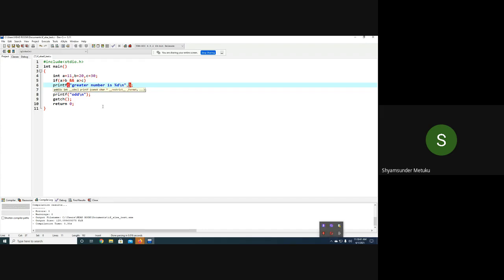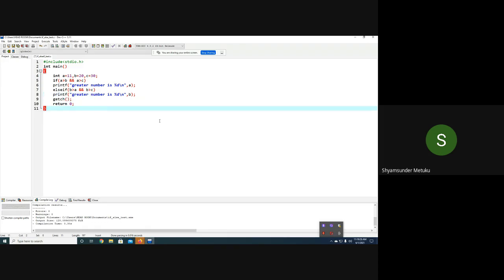Simply I'll keep it. What should I do? You tell me, what variable am I supposed to write here? A. Very good. Then what I'll do is simply else if. You can directly write else if together, or there is a break, anything is okay. Then B must be compared with A, and also B must be compared with C. Then you can simply copy paste, so as not to waste time writing. What should I write here? B. Yeah.